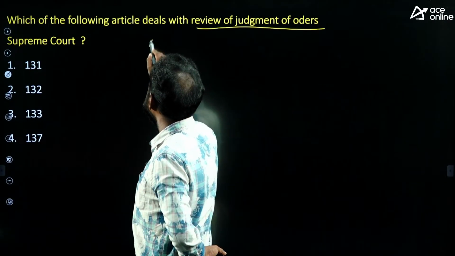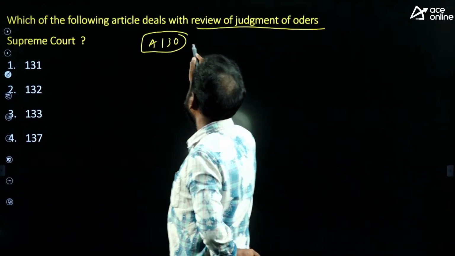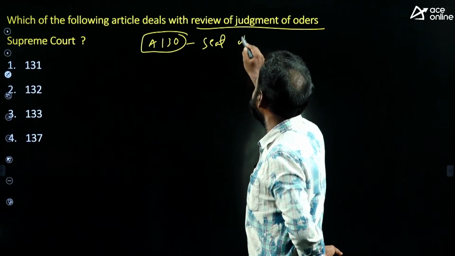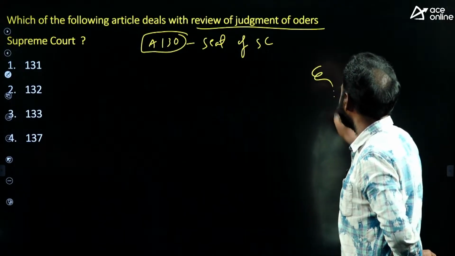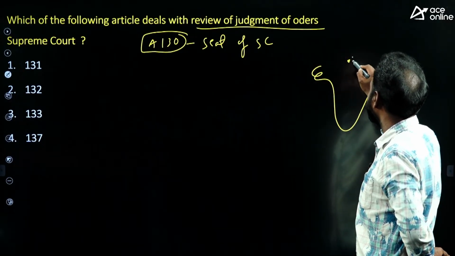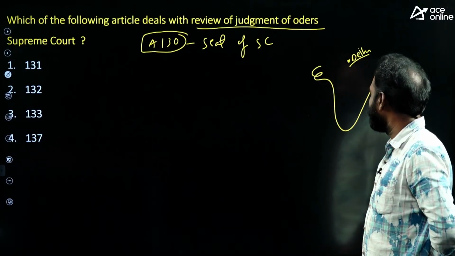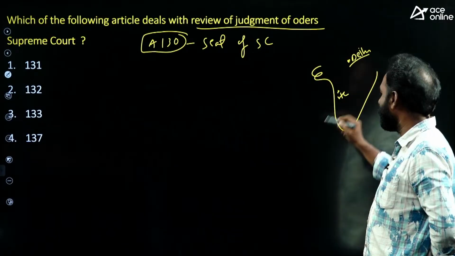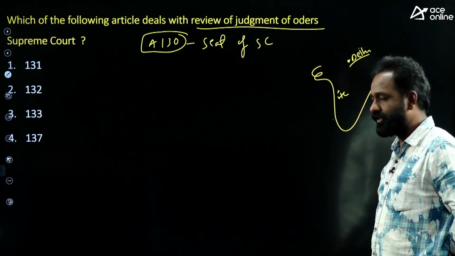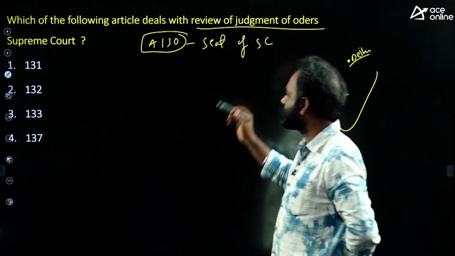Okay. So usually I'll start with Article 130. Article 130 deals with the seat of the Supreme Court. Seat of the Supreme Court means where the Supreme Court is physically located. It is in Delhi only. And the seat of the High Court also. Every High Court is located in the usual state capital. That's the seat of the High Court, seat of the Supreme Court.